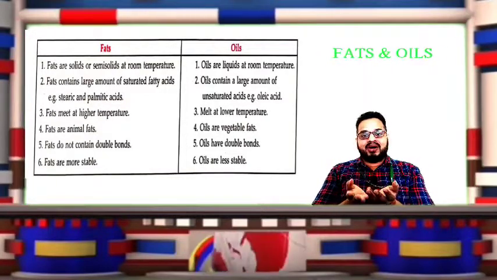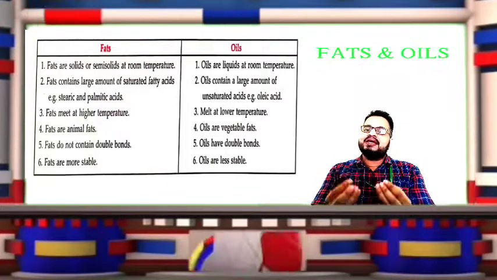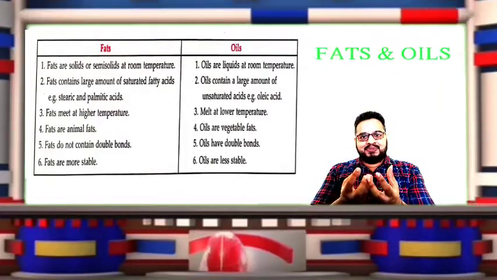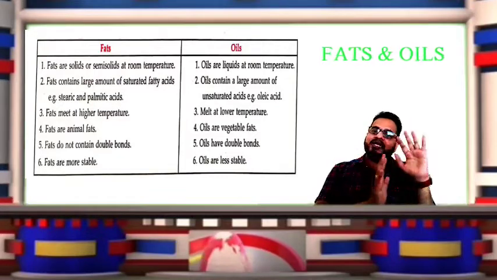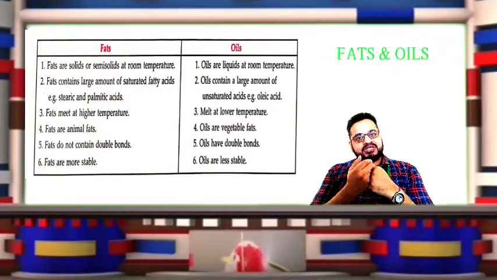But oils are relatively in the liquid state, so they require less temperature to melt. Understand? Fats are generally of animal source. Fats are animal fats, and oils are vegetable fats.